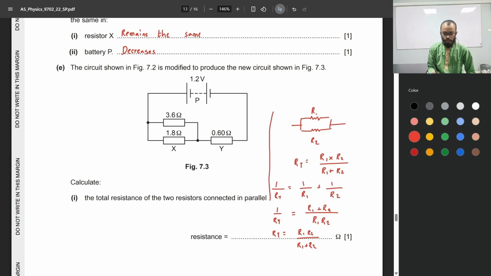Let's keep that to the side. This is a simple formula that you can use for two resistors in parallel instead of going through the usual process. Anyways, we can use both, right? So if we use this formula right here on this equation, for this question, we get 3.6 times 1.8 divided by 3.6 plus 1.8, which is 1.2 ohm.